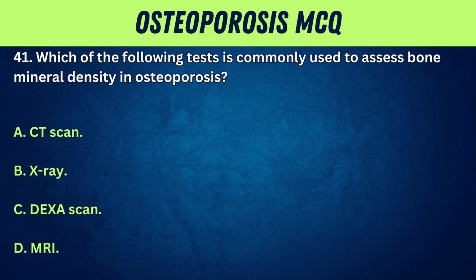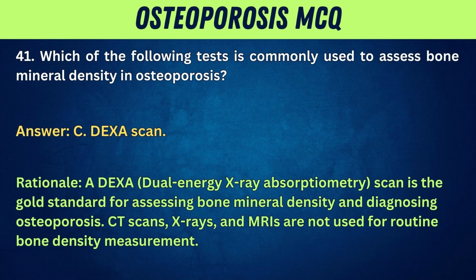41. Which of the following tests is commonly used to assess bone mineral density in osteoporosis? A. CT scan. B. X-ray. C. DEXA scan. D. MRI. Answer: C. DEXA scan. Rationale: a DEXA, dual energy X-ray absorptiometry scan, is the gold standard for assessing bone mineral density and diagnosing osteoporosis. CT scans, X-rays, and MRIs are not used for routine bone density measurement.